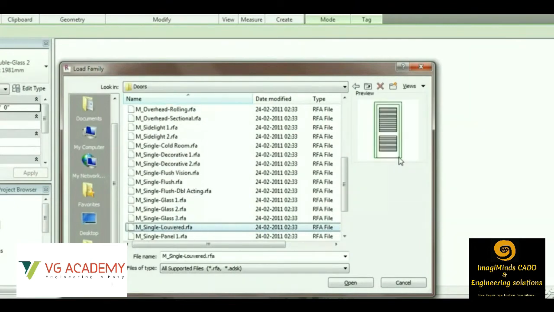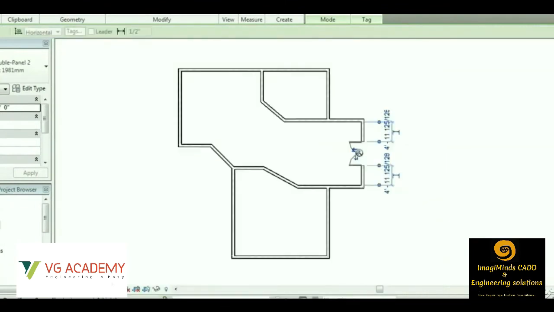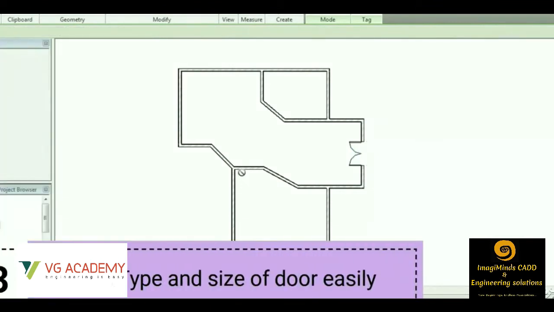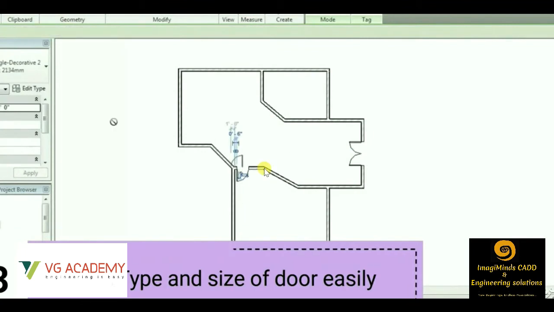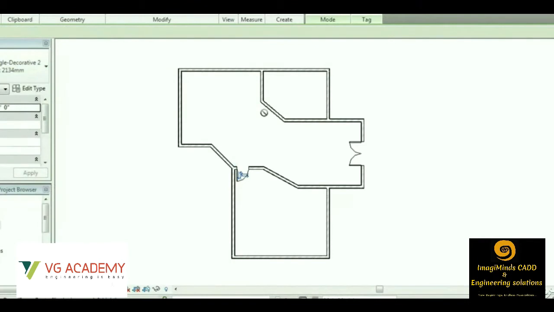So this is the concept of putting the doors and windows. We have n number of doors and windows which are already loaded in the Revit architecture software. So we can simply select from that door options, we can select any type of door and place it on the walls. We do not have to trim any wall portion as we have to do in AutoCAD.